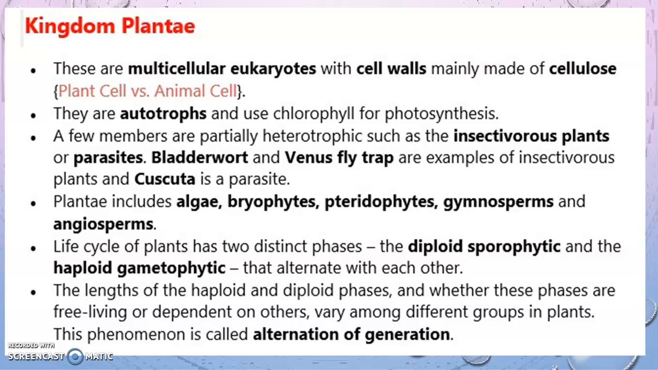Plants include the algae, the bryophytes, pteridophytes, gymnosperms and angiosperms. We will read about them later in the next chapter. The life cycle of the plant has two distinct phases, the diploid sporophytic phase and the haploid gametophytic phase. The diploid sporophytic phase is the plant body itself, and this plant body bears the gametophytic phase or the gametes. So this is known as alternation of generation.